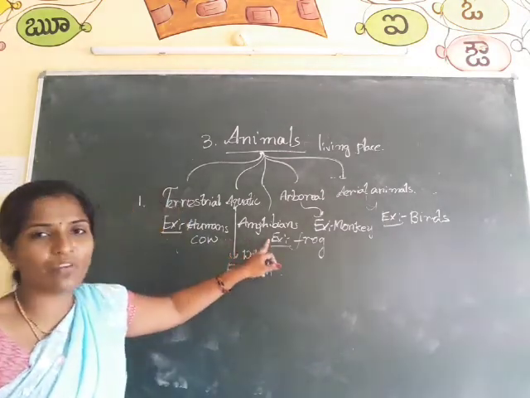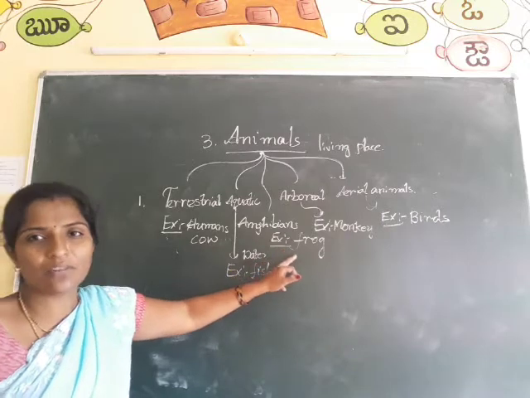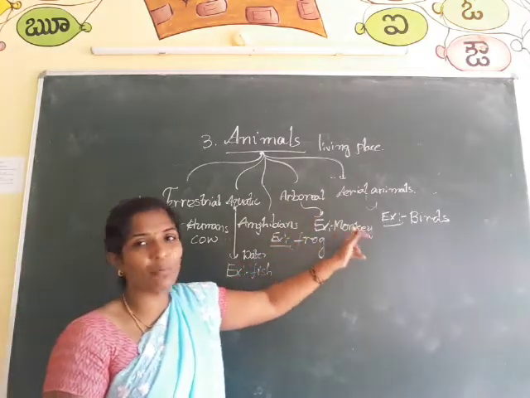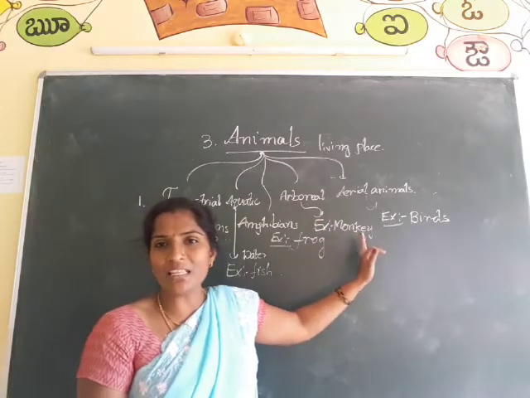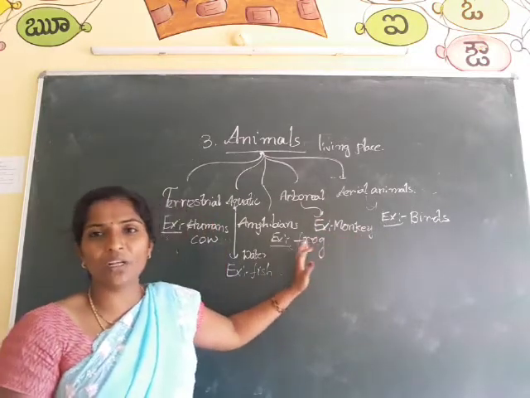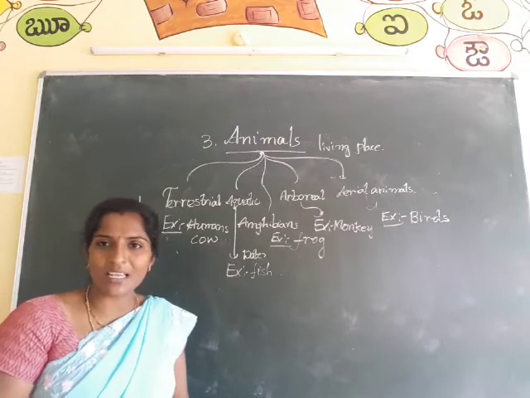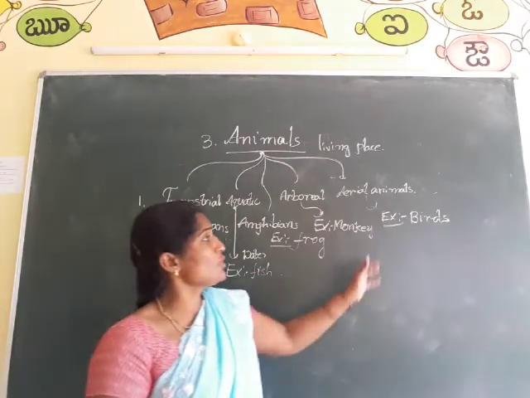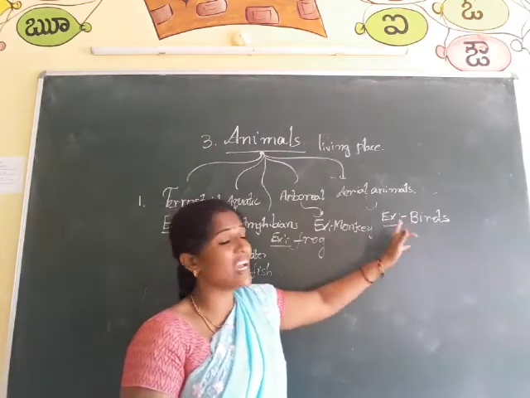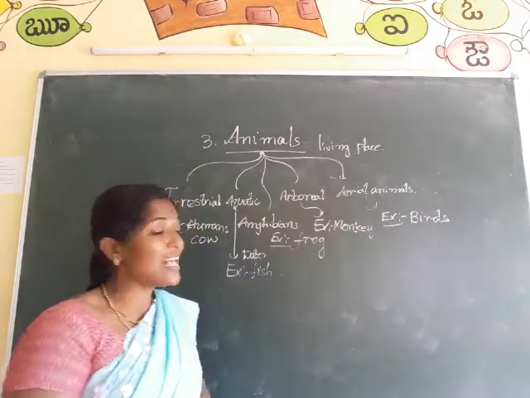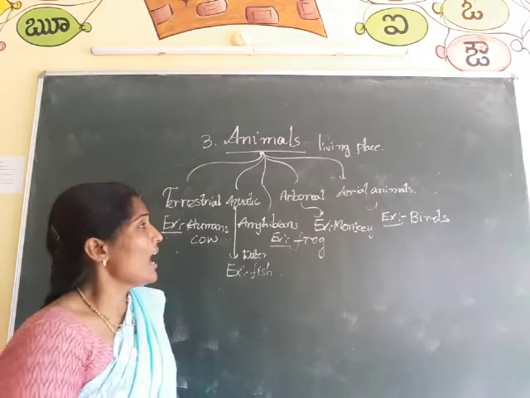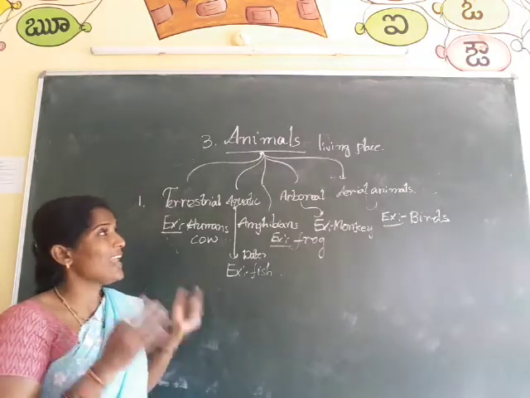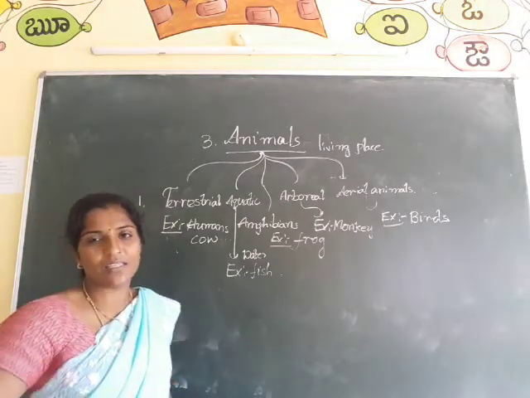Example for this is frog. Arboreal animals live in between the branches of a tree. Example is monkey. Aerial animals live in the air. Example is birds. I hope you all understood the classification based on the living place.